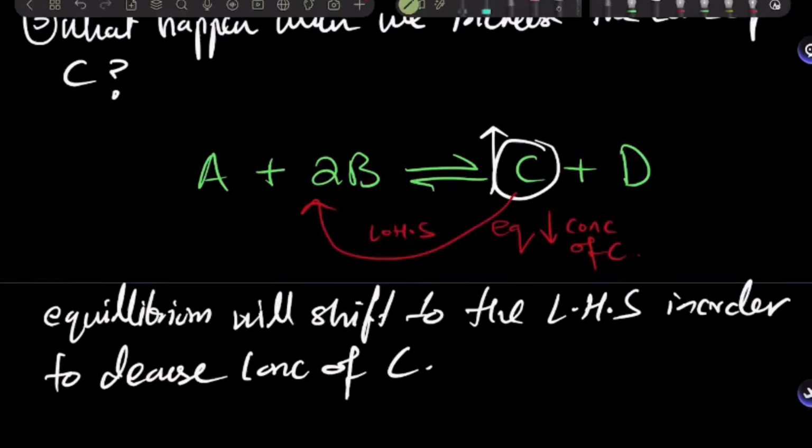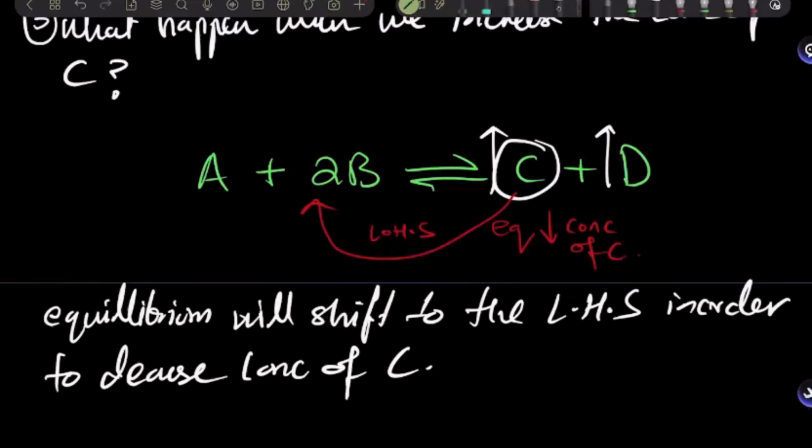So you'll think like this. If I have increased the concentration of D, what should equilibrium be doing? Going to the left. It should be decreasing the concentration. First, you have to figure that out, what equilibrium has to do. If I've increased the concentration, equilibrium has to decrease the concentration again, right?